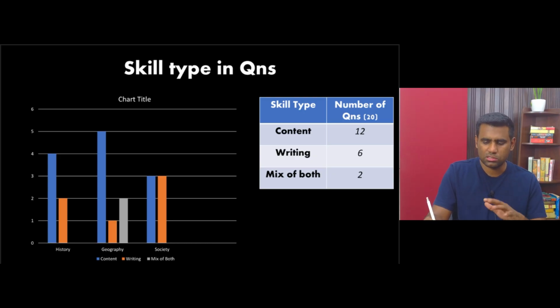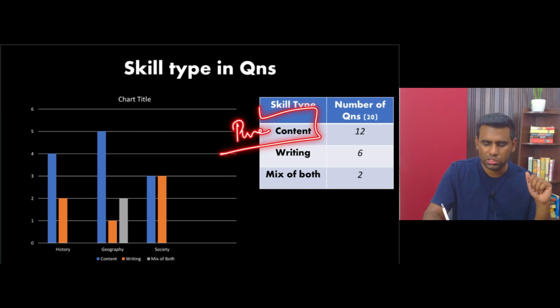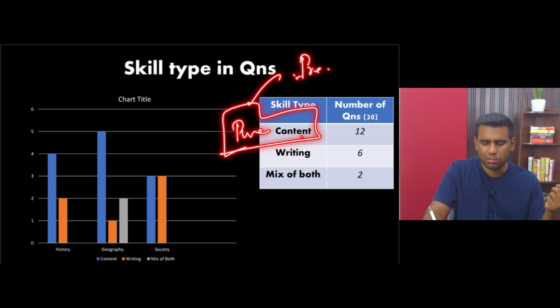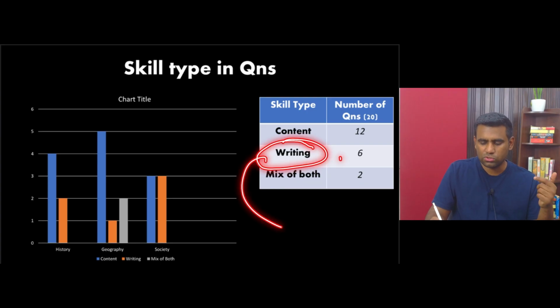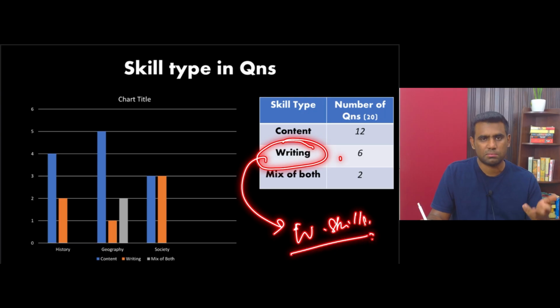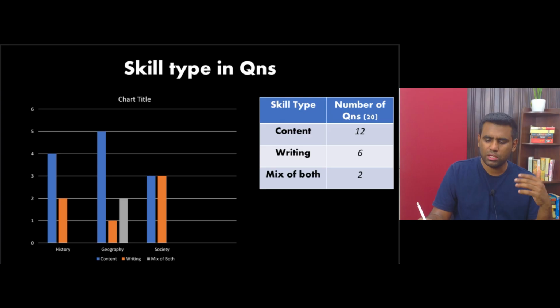How many of these questions are dependent upon pure content? If it's pure content based questions, most aspirants will be able to manage it well, because most aspirants, when they clear prelims, they become good with content, right? If there are more questions that are dependent upon your writing skills, those students who may not be really good with content but who have really good writing skills, they have a chance in cracking this exam, right? And then there could be certain questions which require you to have both these skills.